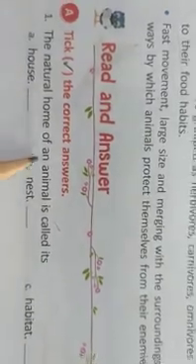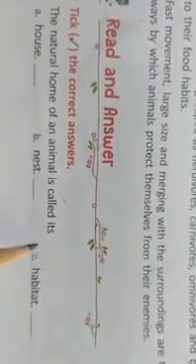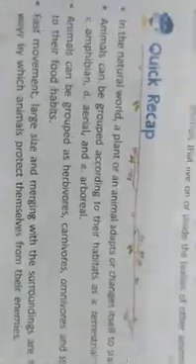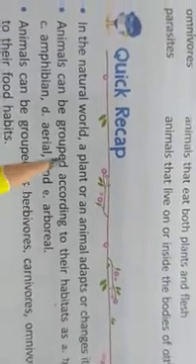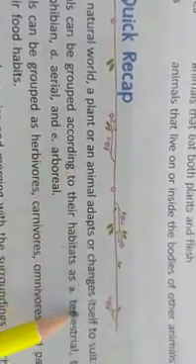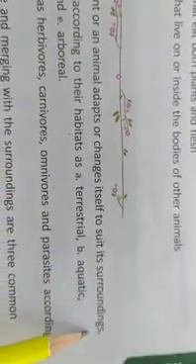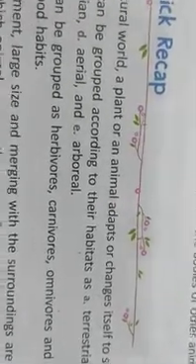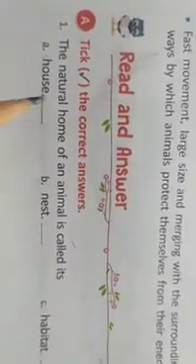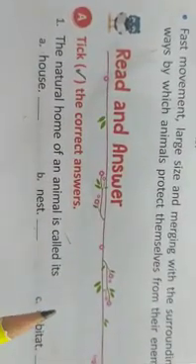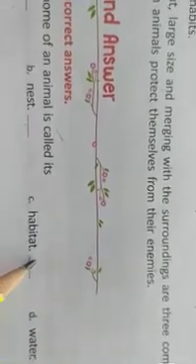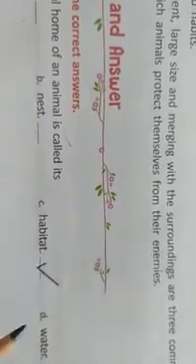The natural home of an animal is called what? House, nest, habit, habitat or water. Children, in the natural world a plant or animal adapts or changes itself to suit its surroundings. So this is called what? This is habitat. So the natural home of an animal is also called habitat. Yes, you have to take this.